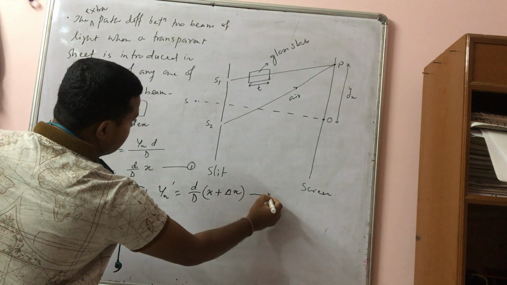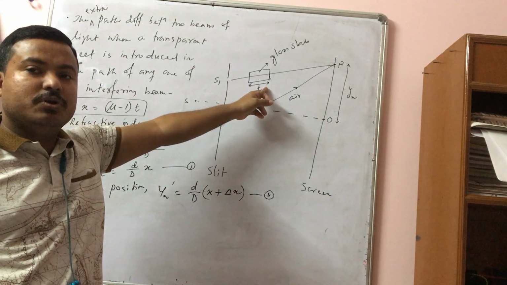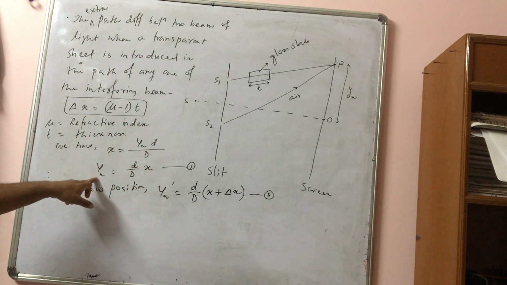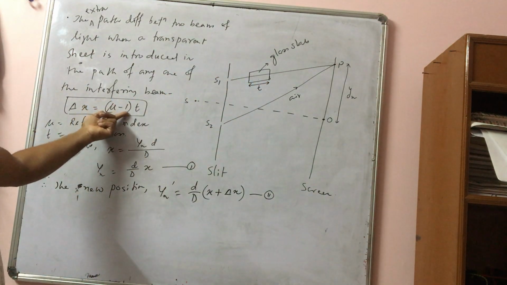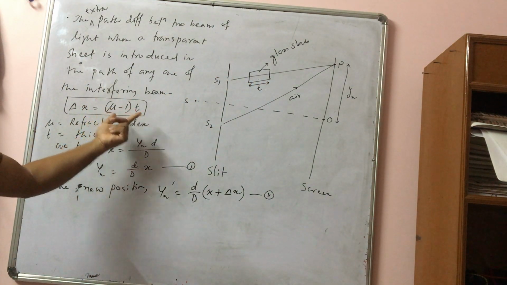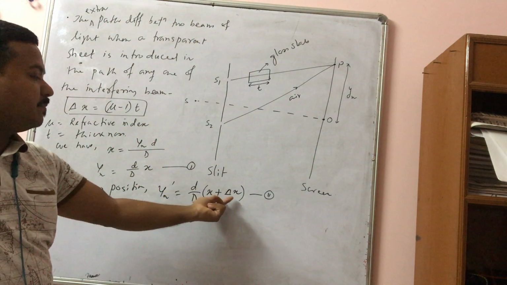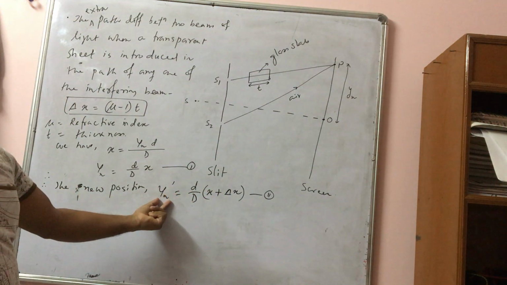Okay. So previously you see, when there was no glass slab, no transparent sheet, path difference is X and this is the position 1. After introduction of this glass slab, there is an extra path difference of this, I have already derived. So total path difference will be X plus delta X. Because of this extra path difference, there will be change in the position.